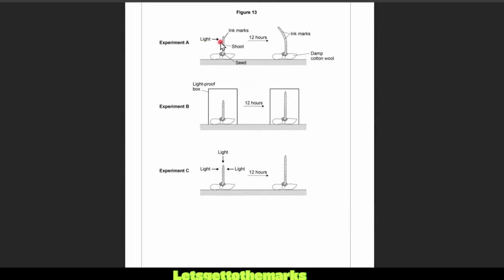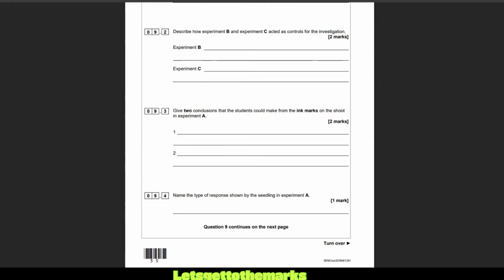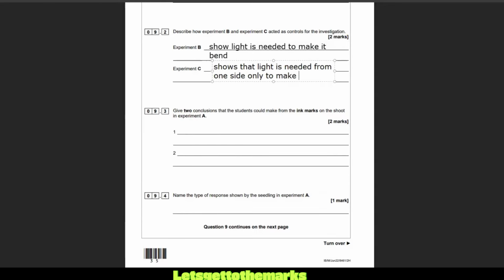So this proves that it's the light that is causing it to bend, because it doesn't bend when you have no light. But then if the light is equal from all sides, it doesn't bend. So it's light from one side only that causes it to bend. And that's what we want to put. That's quite difficult, I think, to explain and work out. So experiment B shows light is needed to make it bend. C shows that light is needed from one side only to make it bend. So essentially, this proves that light is involved in bending, and this proves that direction of light is important.